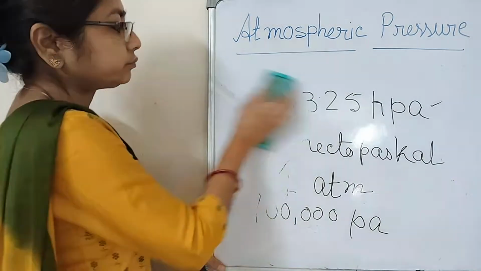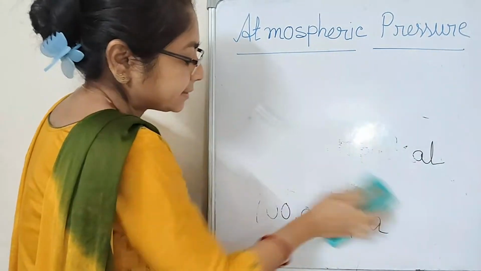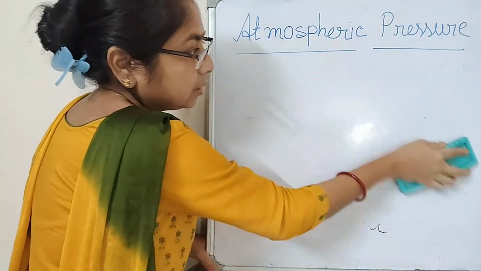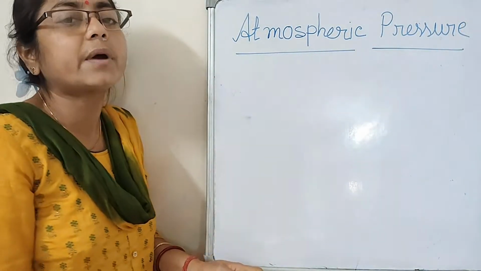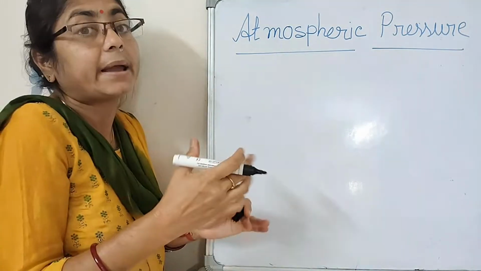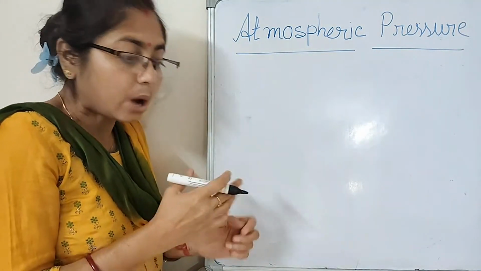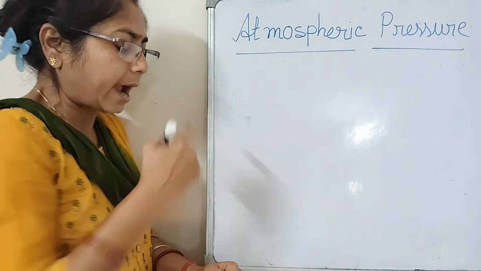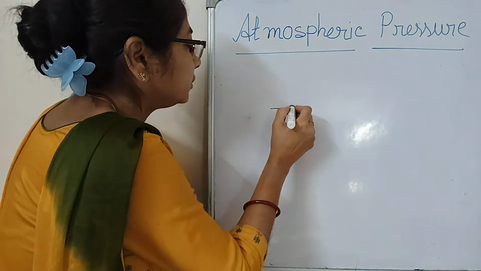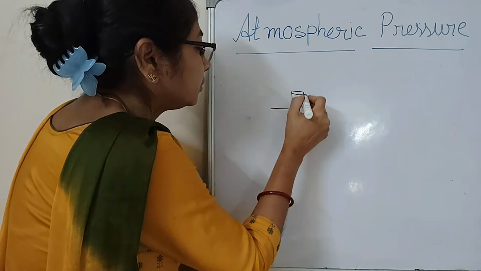Now, I discuss some experiments where the atmospheric pressure exerts a huge pressure. How can the atmosphere give this huge pressure? I take a container. This is the container.